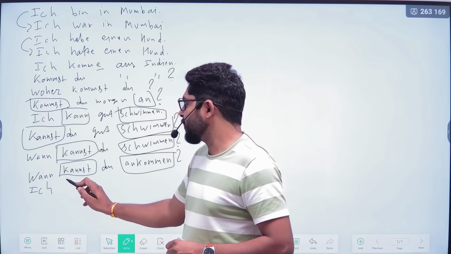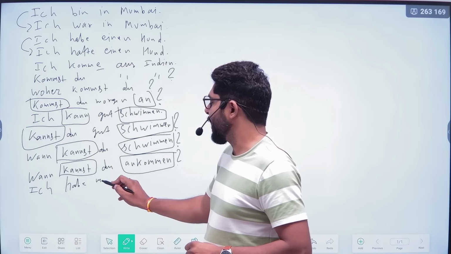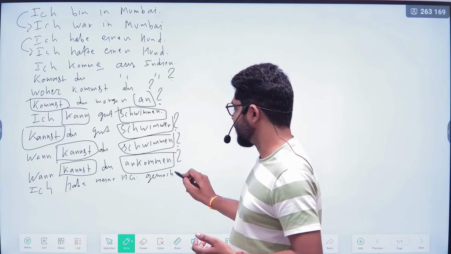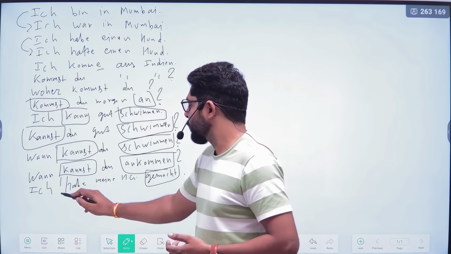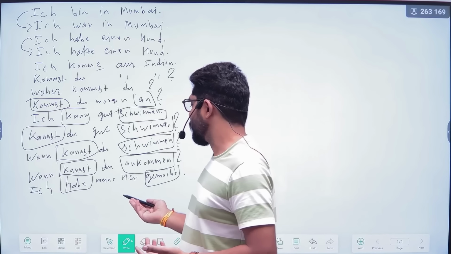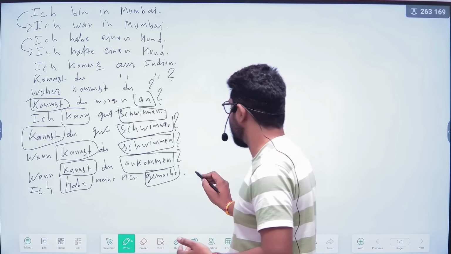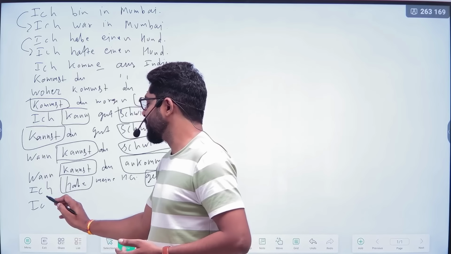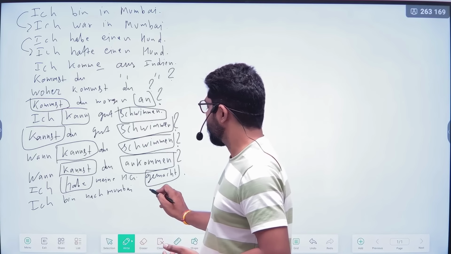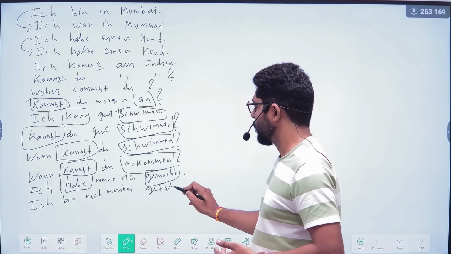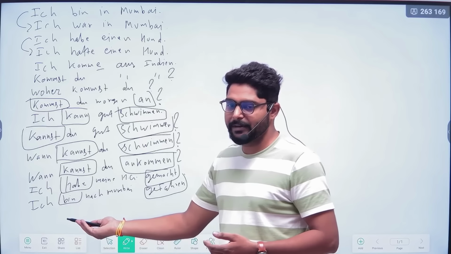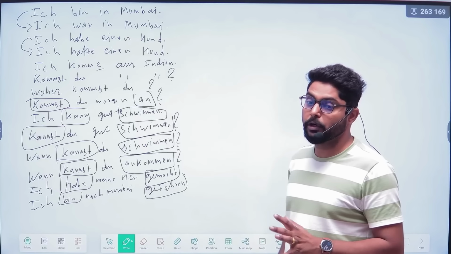Next one, perfect. Ich habe meine Hausaufgabe gemacht. This is without movement. Okay, gemacht is at the end of the sentence. So, ich habe meine Hausaufgabe gemacht. With movement it will come: ich bin nach Mumbai gefahren. I drove to Mumbai. So here this is the movement. That's why we have used here the conjugation of sein.